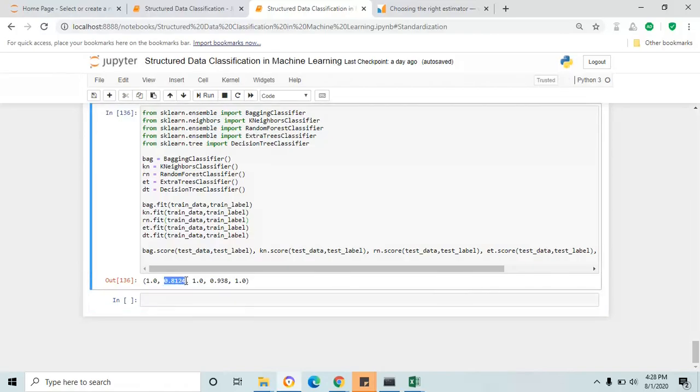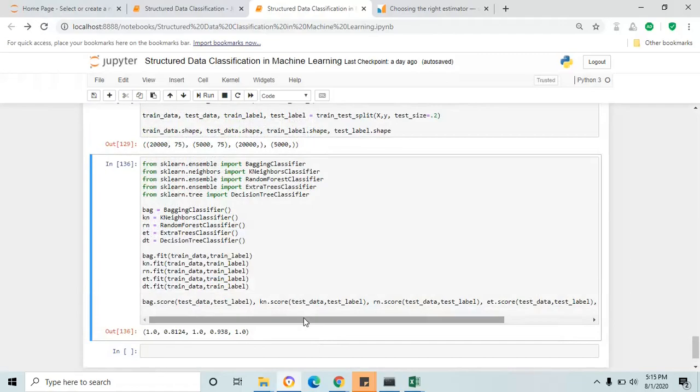The score is predicted out of 1. So 0.81 means 80 percent, and here 0.90, the extra trees classifier only predicts 90 percent for the test data, but the bagging classifier, random forest classifier, and decision tree classifier predicted the target variable from the feature variables 100% accurately.